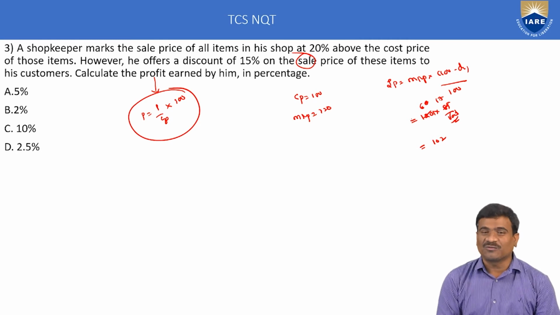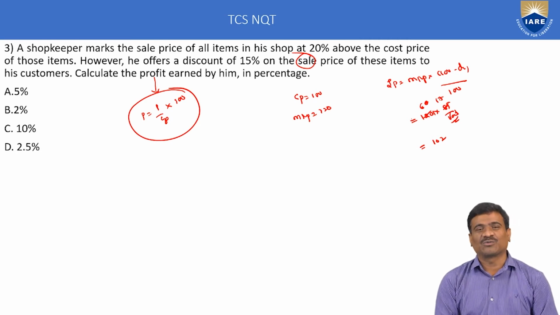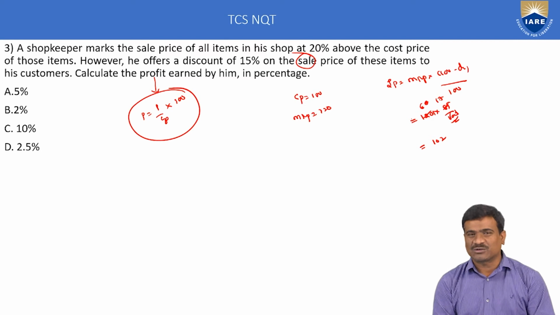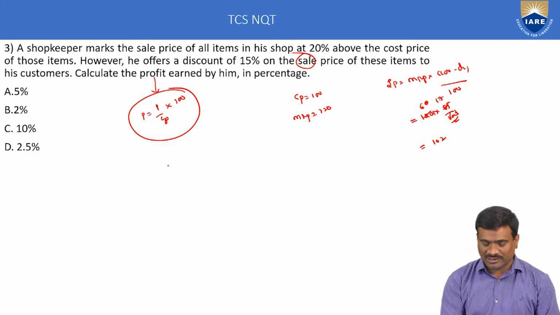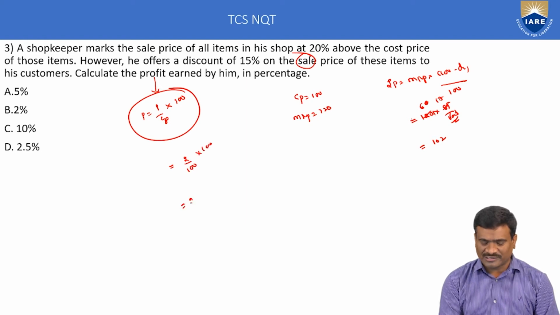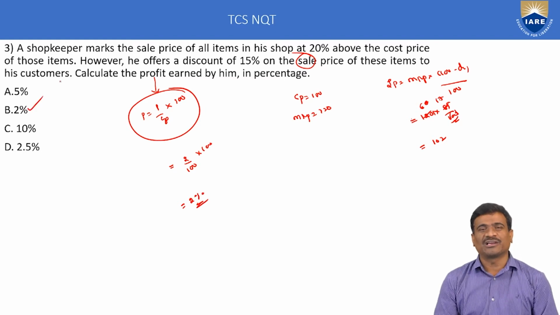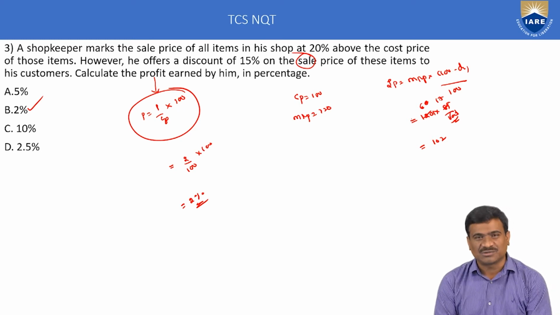Next, to find profit. Profit is equal to selling price minus cost price. 102 minus 100 is equal to 2. Profit percentage, profit by cost price into 100. Profit is equal to 2, cost price 100. 2 by 100 into 100 is equal to 2% profit. Option B only correct. This is about profit and loss concept using discount method.